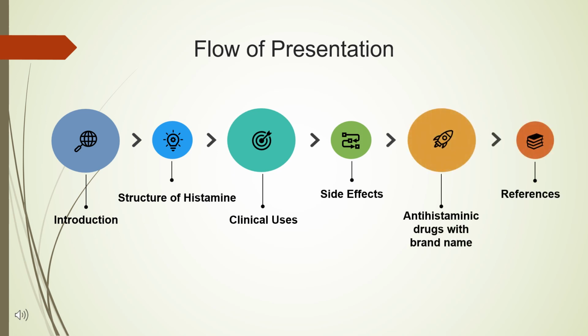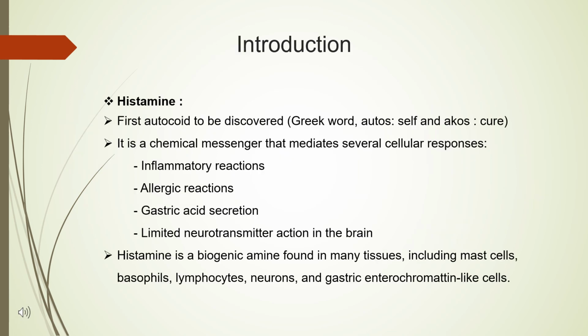This is my presentation flow, starting from the introduction of the drug and ending with references. Starting with the introductory part: histamine, the first autacoid to be discovered. The word autacoid means self-cure drug or chemical. Histamine is a chemical messenger that mediates cellular responses in the body, such as inflammatory reactions, allergic reactions, gastric acid secretion, and also limited neurotransmitter action in the brain. Histamine is a biogenic amine found in many tissues of the body, including mast cells, basophils, lymphocytes, neurons, and gastric enterochromaffin-like cells.